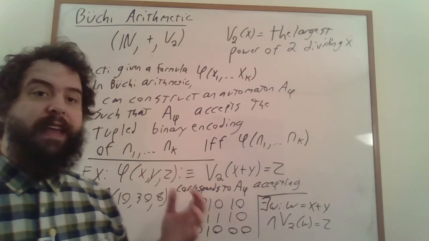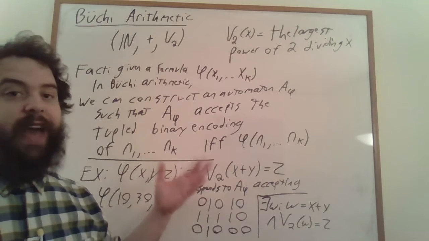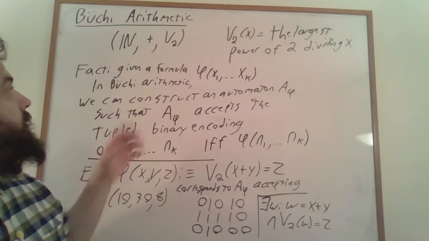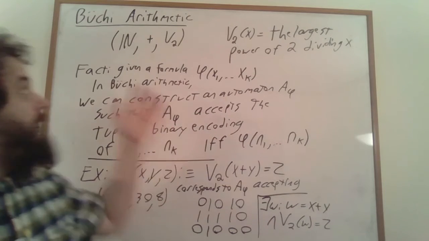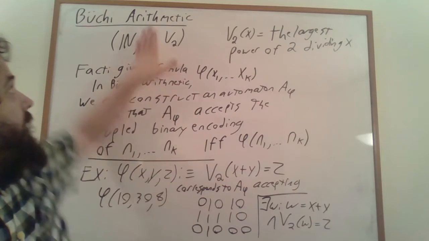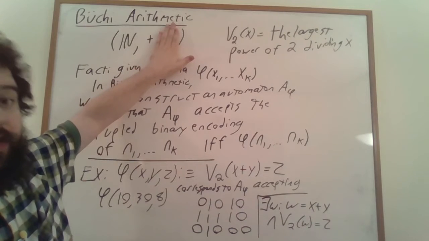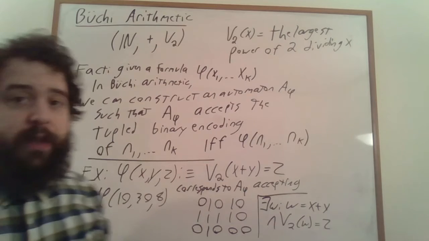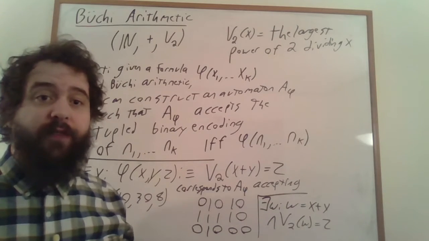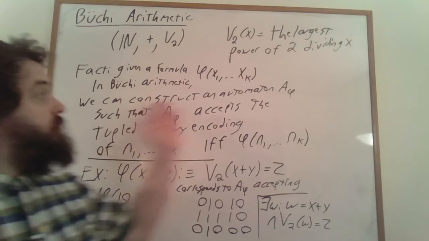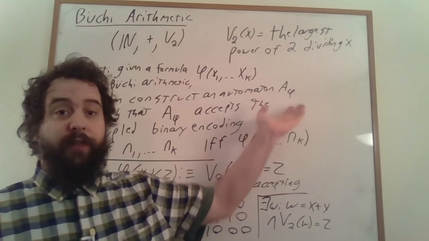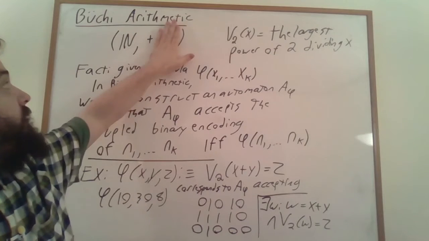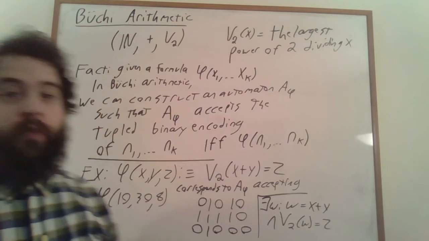One of the really exciting consequences of this fact is that if we got rid of V2, this would still be true. If we have a formula in the first order logic of the natural numbers with just addition, it's going to be a formula in the first order logic of Büchi arithmetic, just one that doesn't involve V2. So we can construct a corresponding automaton for that formula, and this allows us to study the first order logic of the natural numbers with addition.